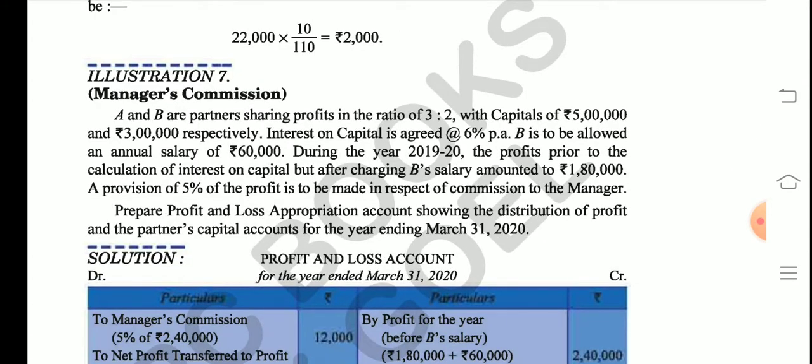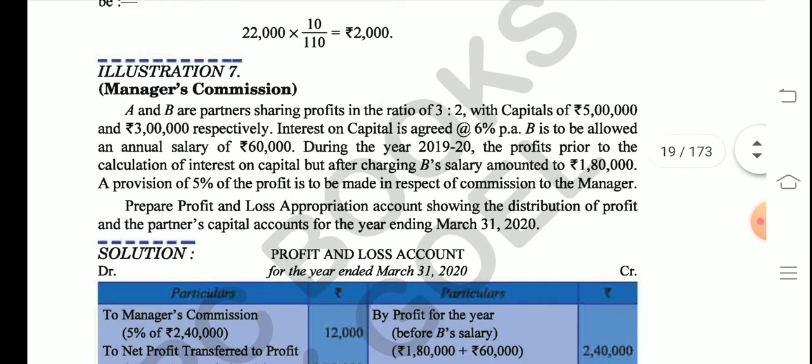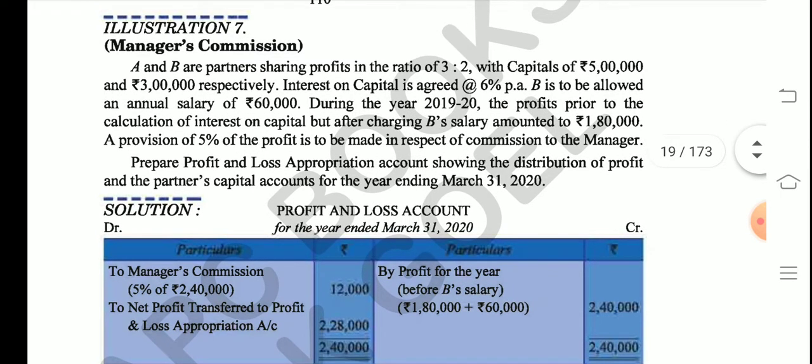Now a provision is to be made. A provision of 5% of the profit is to be made in respect of commission to the manager. Manager has to be paid commission, for giving some kind of services maybe. So manager's commission is to be charged. Now what is asked in the question is that profit and loss appropriation account is to be drawn, and it also says partners' capital account has to be drawn. So the important point here is to understand how manager's commission is calculated.